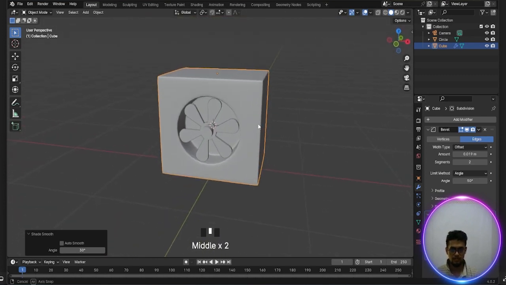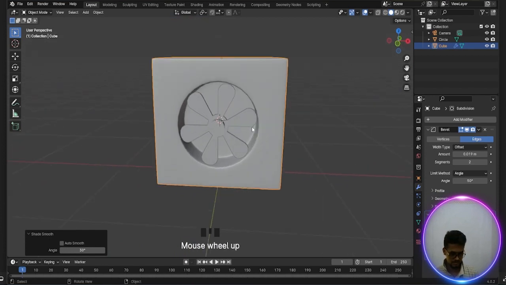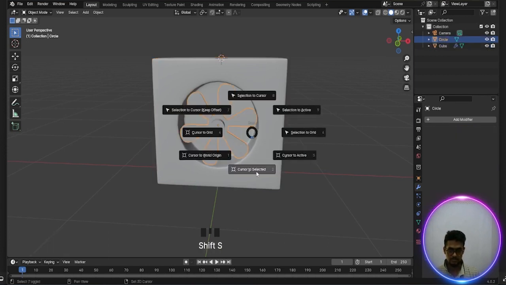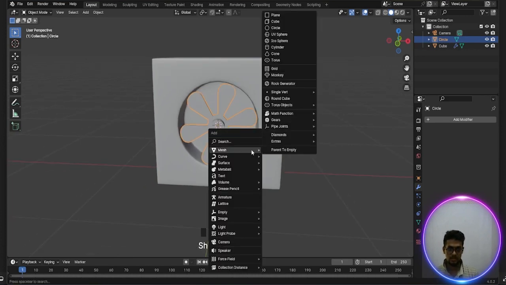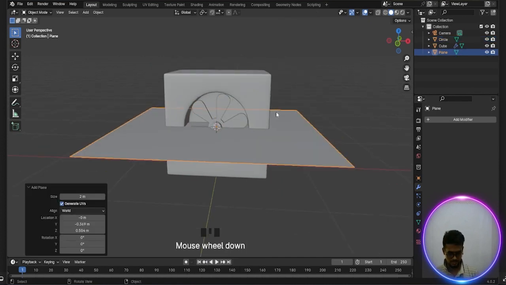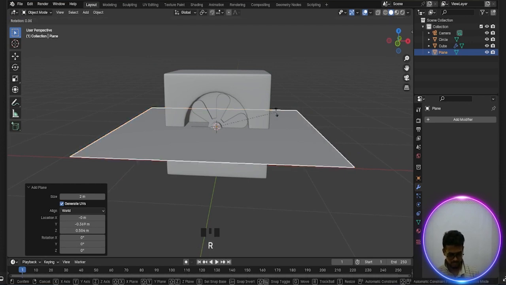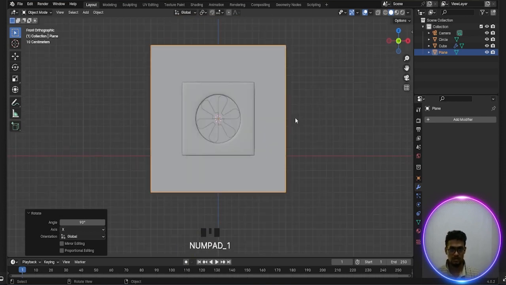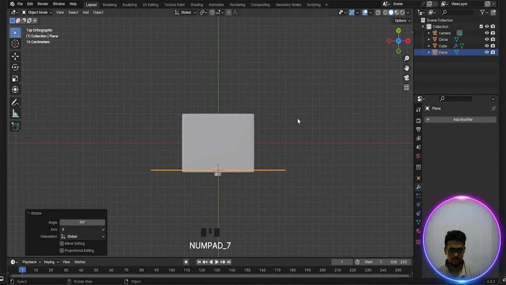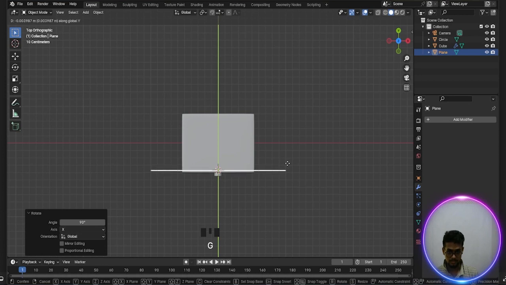Okay, now again Shift S and select to the cursor, Shift S and select to the cursor. Okay, and press Shift A, go to the mesh and select plane, R, X and 90 degrees. Done. So select 1 or 7, go to the numpad 7 and Z and Y.